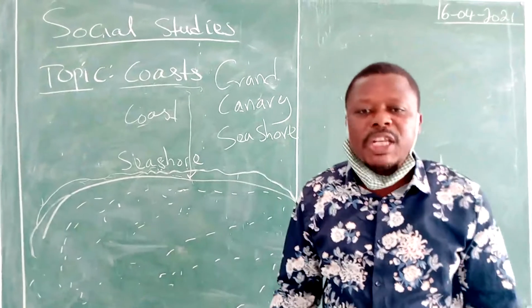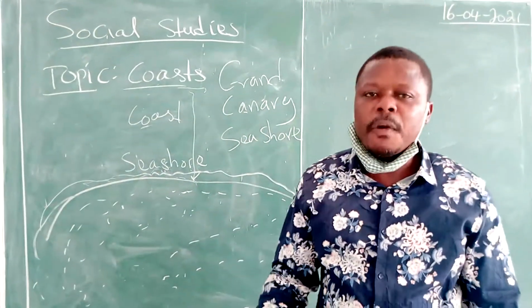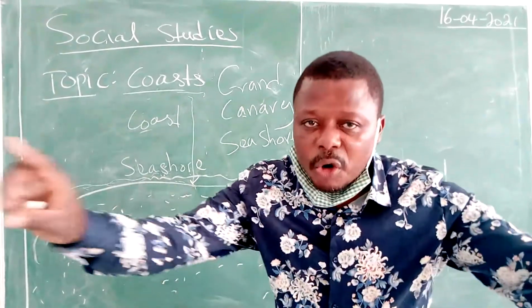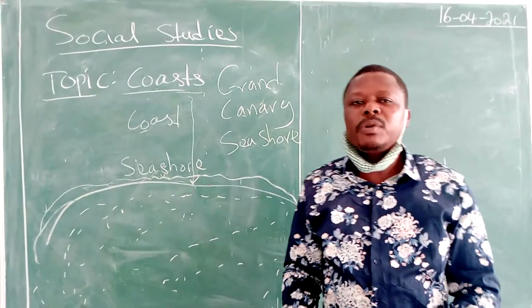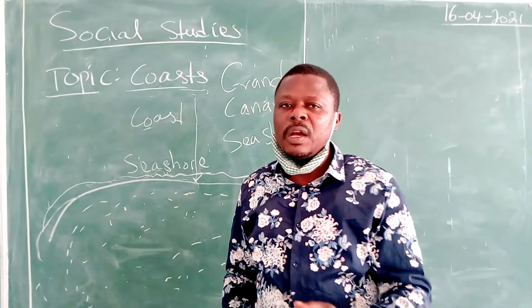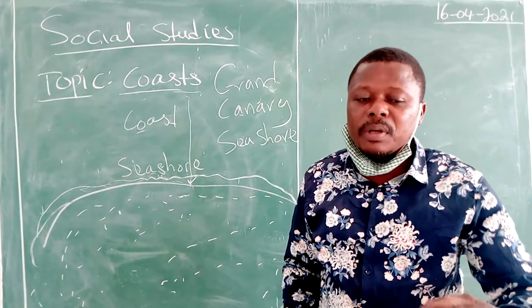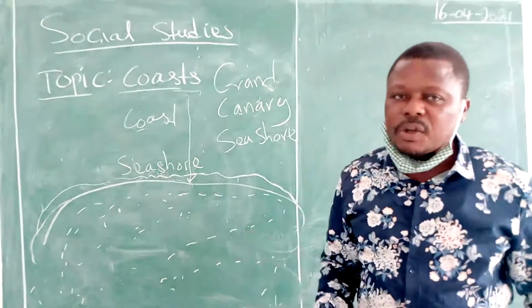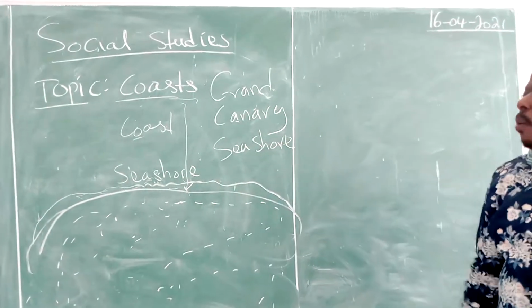Muddy seashore, meaning that the seashore is made up of mud. Rocky seashore means that the seashore is covered with rocks. And the pebble seashore, pebbles are broken pieces of rocks that have been stratified. When we hear of a pebble seashore, we mean that seashore that when you get there, you will see broken pieces of rocks.